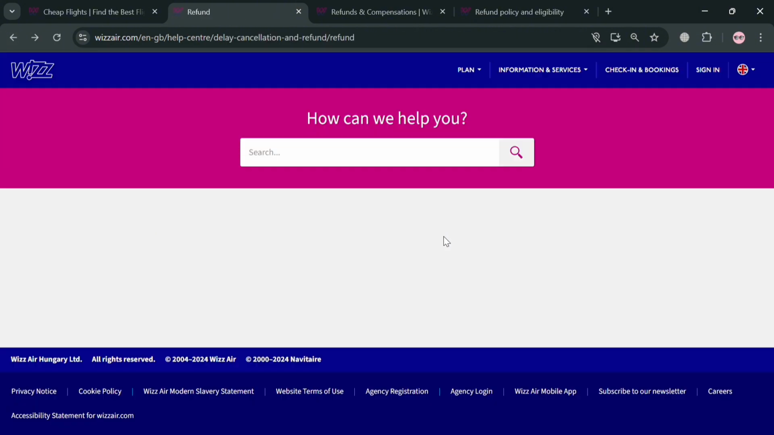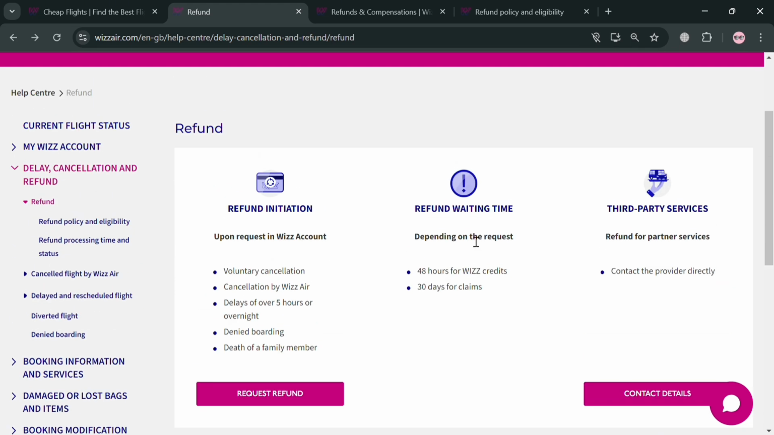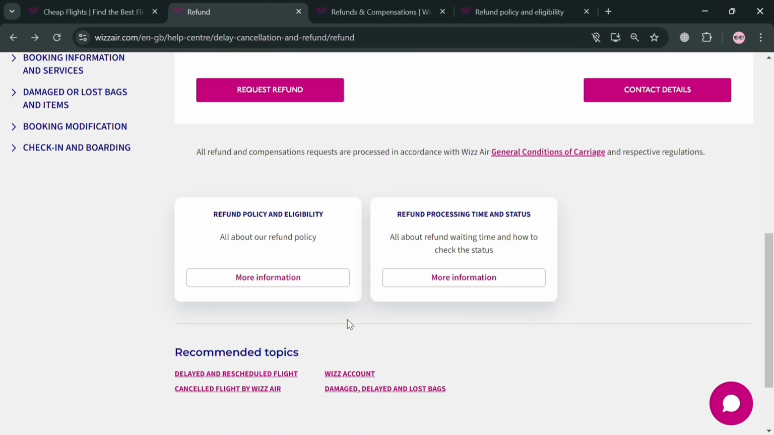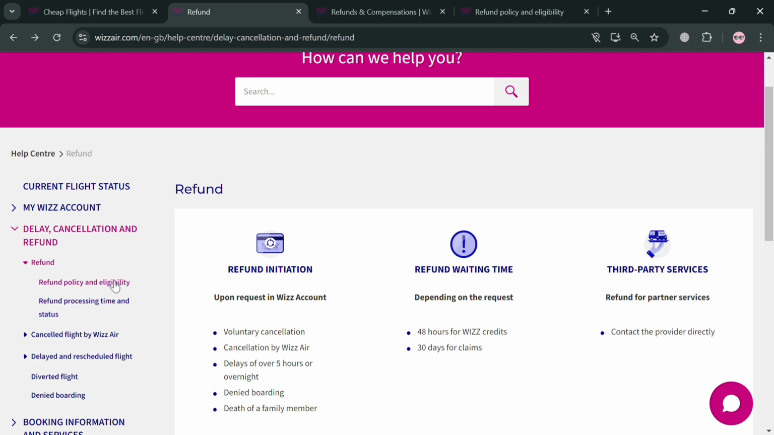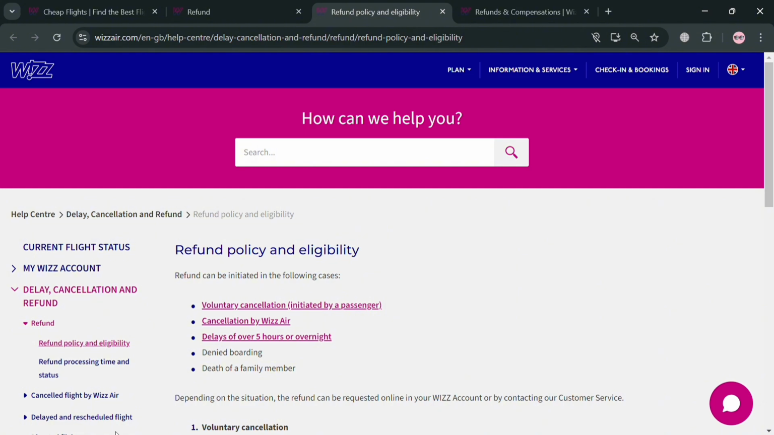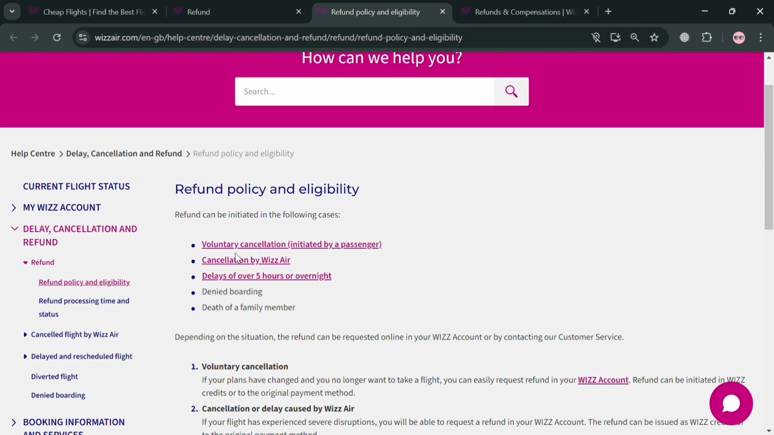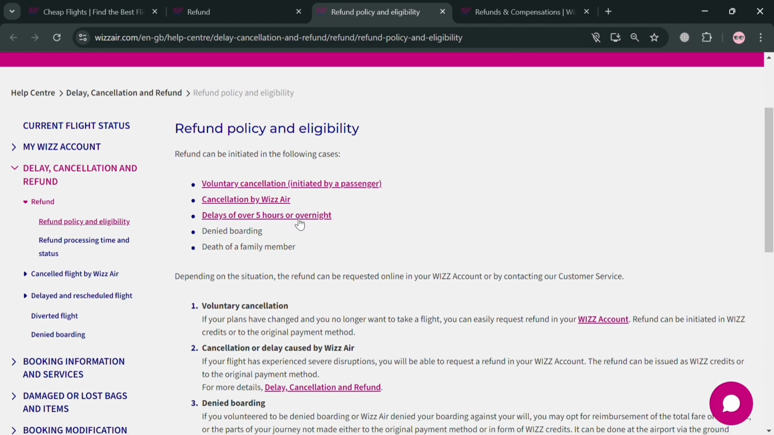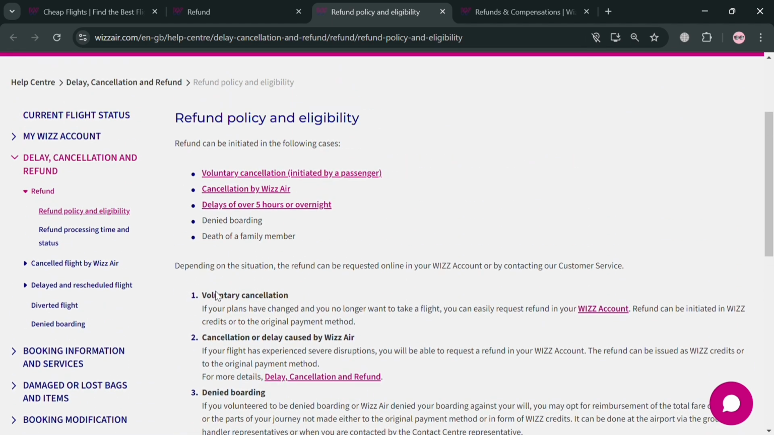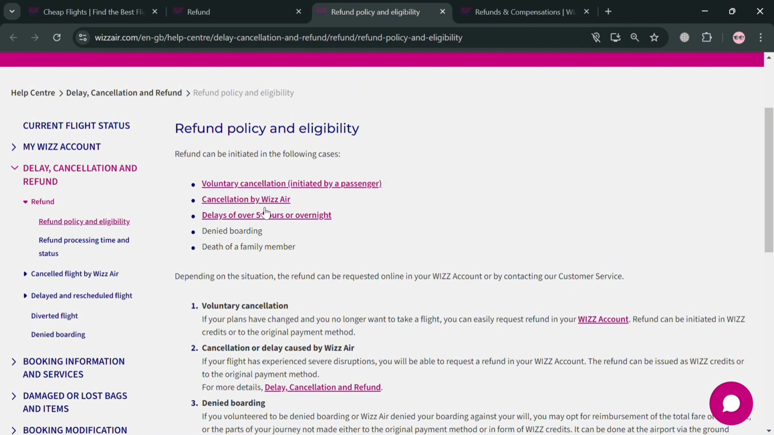As for the refund waiting time, it takes over 48 hours for Wizz credits and 30 days for claims. But that also depends on the request and the reason for the refund. Aside from that, the left side panel shows some of the options you could navigate, such as refund policy and eligibility, where it will show you if you are eligible for a refund with the following valid cases, such as voluntary cancellations, where passengers may receive a refund minus a cancellation fee if they cancel their flight more than 14 days before departure. Also, a refund request for flights cancelled by Wizz Air must be made online or through customer service.